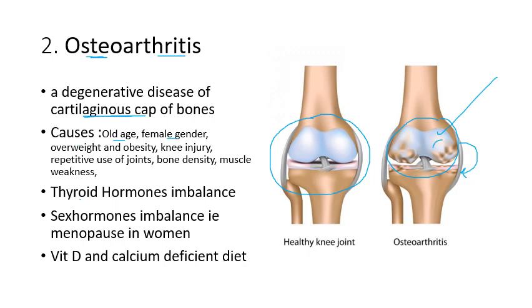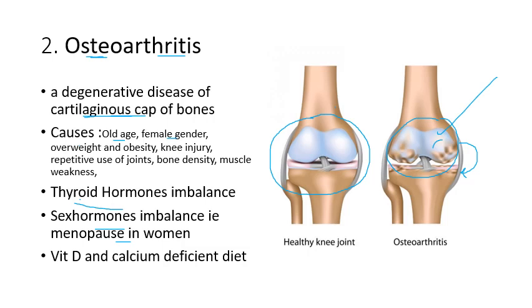Further, hormone imbalances: there are two hormones, that is calcitonin, TCT, and the other is parathyroid hormone, that is PTH. So if they get imbalanced, it causes osteoarthritis. Sex hormone imbalances can also be a cause. Menopause can also cause osteoarthritis.